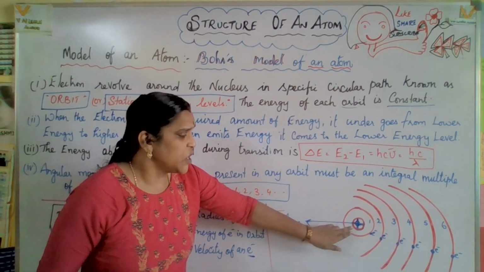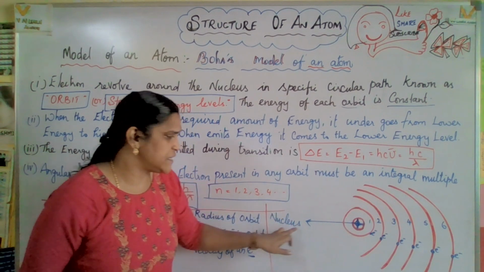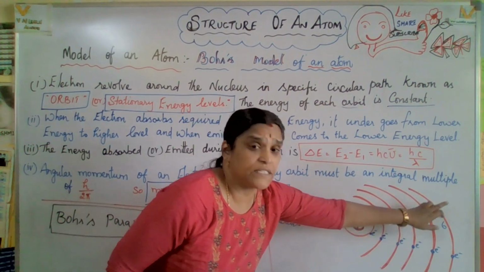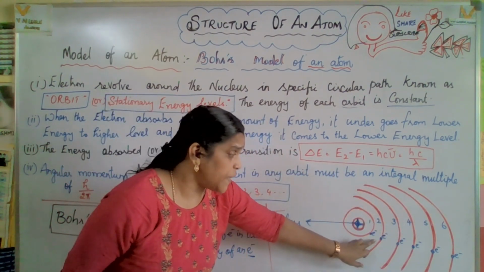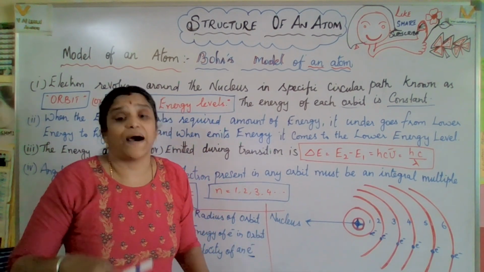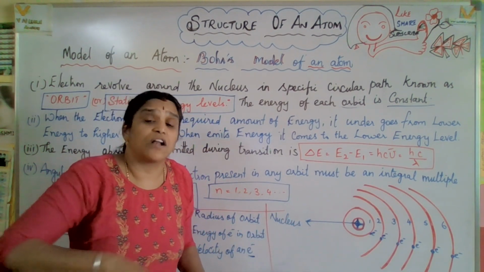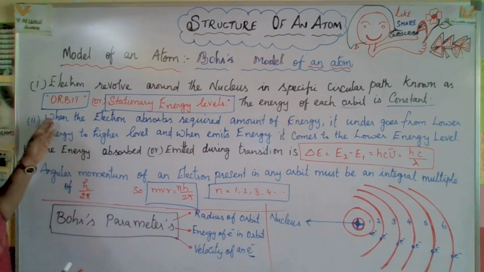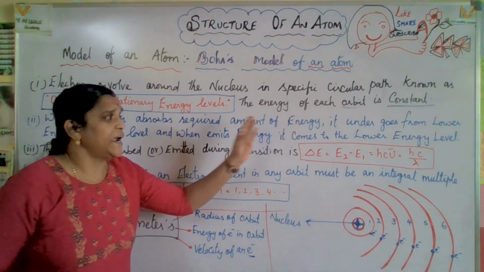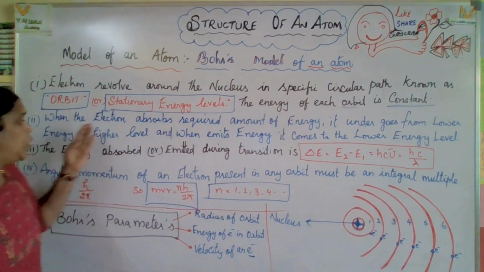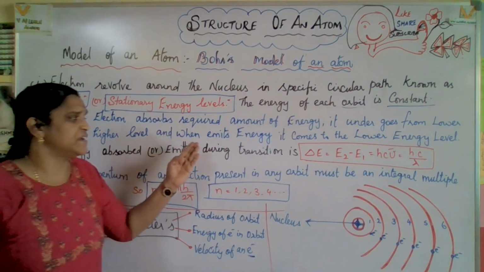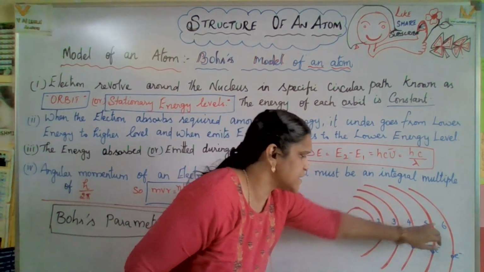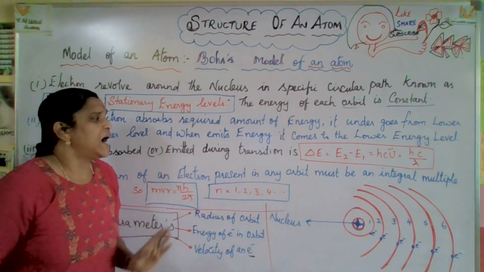See this diagram. The middle point is called the nucleus. Each of these orbits, 1 2 3 4 5 6, is an orbit, a circular path, and electrons travel around the nucleus. I hope you got a clear idea. When the electron absorbs the required amount of energy, it goes from a lower energy level to a higher energy level.